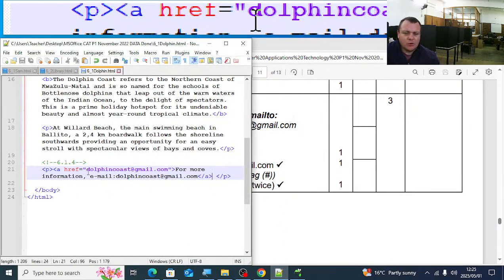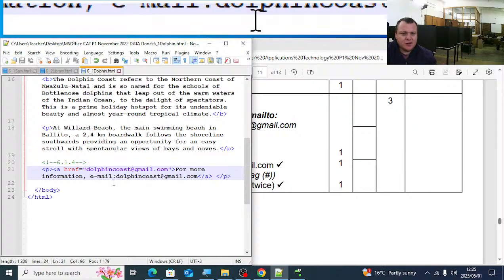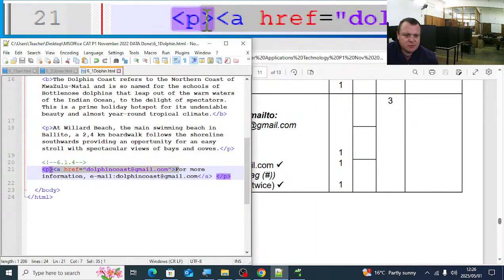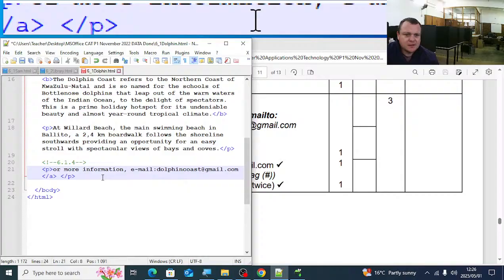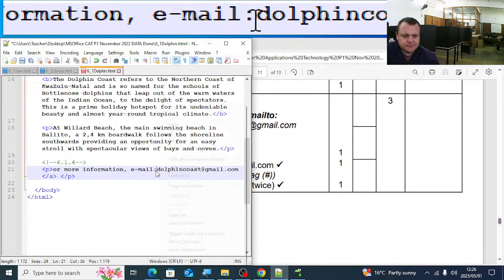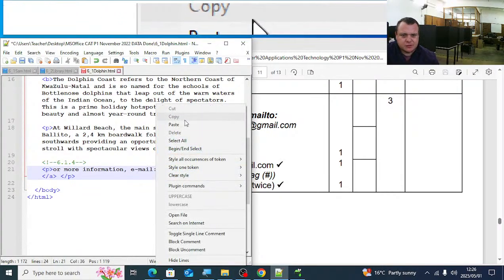I've inserted the whole thing in a hyperlink where you should click on. They simply did this. They moved this anchor element. They just move it here to before dolphin. So that is basically what they did.